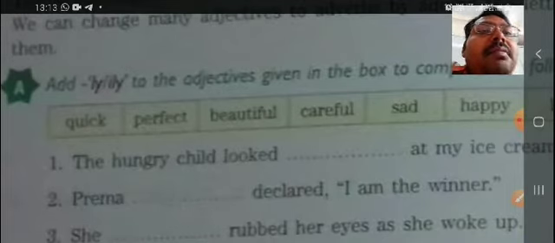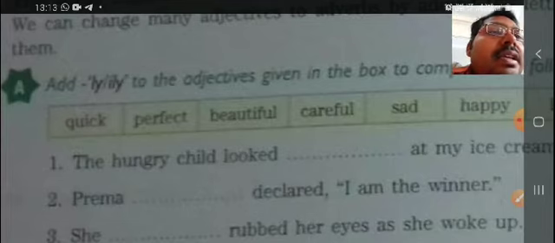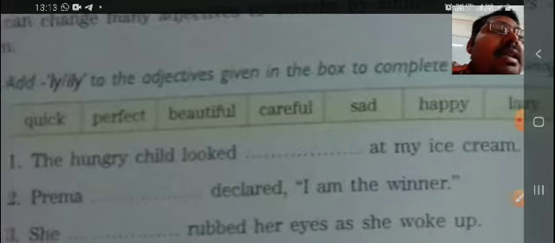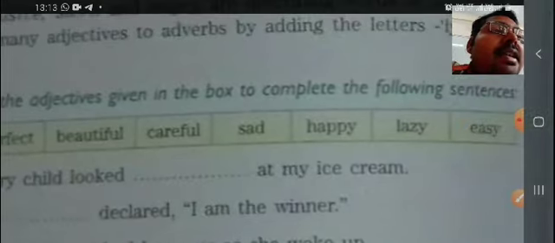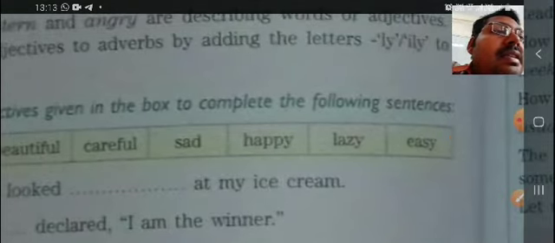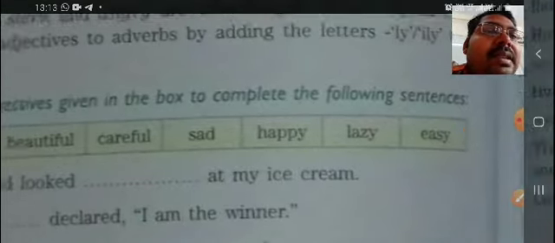Perfect, perfectly. Beautiful, beautifully. Careful, carefully. Sad, sadly. Happy, then ily, the y will be removed, and it becomes happily. In the same way, lazy, lazily. And easy, easily.